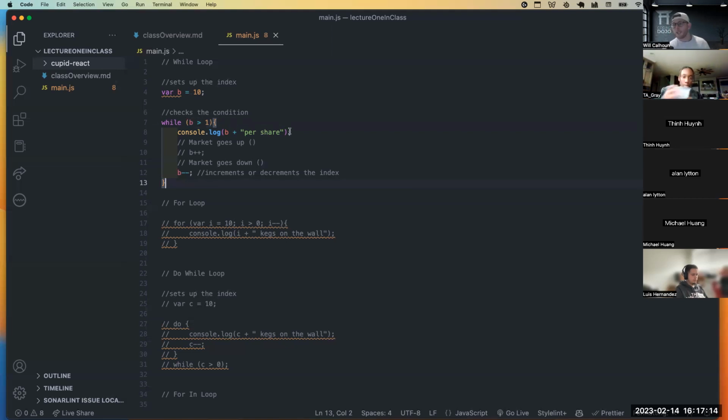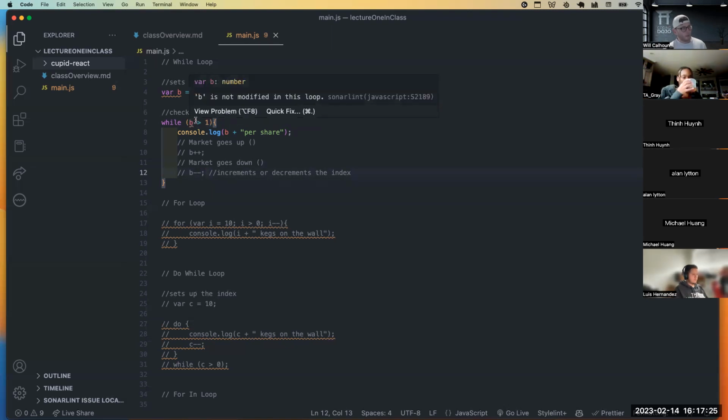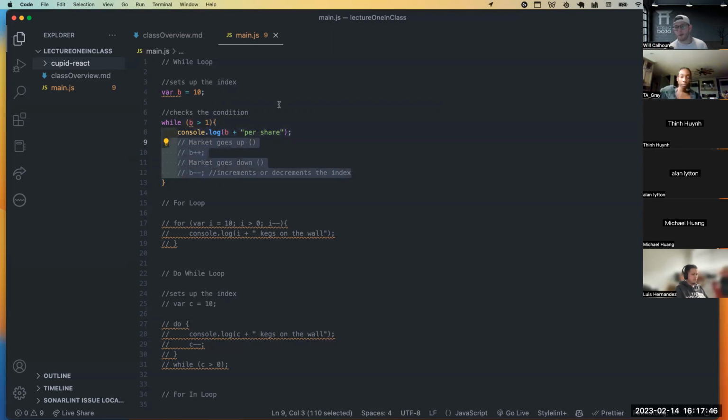Now here's where you can get in trouble. Let's say I forgot just even this, and I went to run this right now. Well, B is 10. And it's going to say, wow, B, and this is even giving me an error, right? Trying to say you're going to mess up your code. While B is greater than 1. Well, that is true, right? 10 is greater than 1. It always has been and always will be. Well, in my loop, all I'm doing is console logging and saying, okay, $10 per share, but I'm not changing the value of B at all.